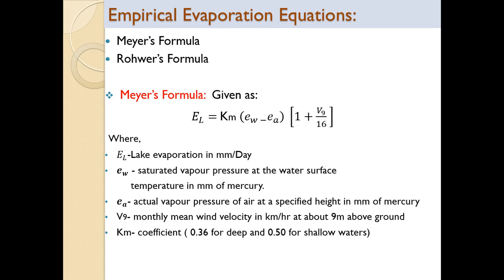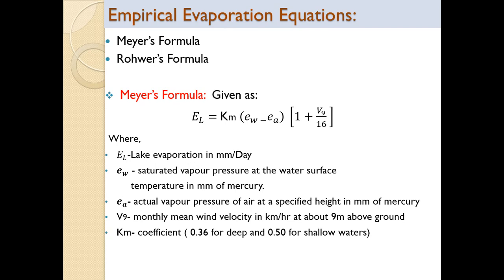Here EL is lake evaporation in mm per day. EW is the saturated vapor pressure at the water surface temperature in mm of mercury. EA is the actual vapor pressure of air at a specified height in mm of mercury. EW and EA we have already discussed while discussing the factors affecting evaporation, that is Dalton's law.